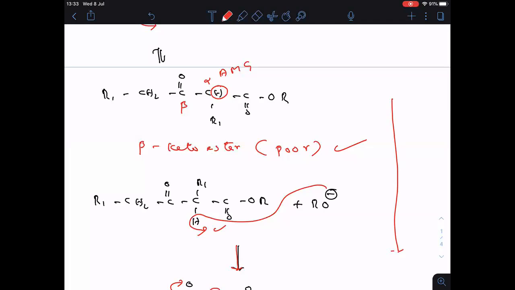Here we got the beta keto ester, but the yield is very poor, so to increase the yield we use one more hydrogen atom. Without it, the irreversible steps are not at all possible.